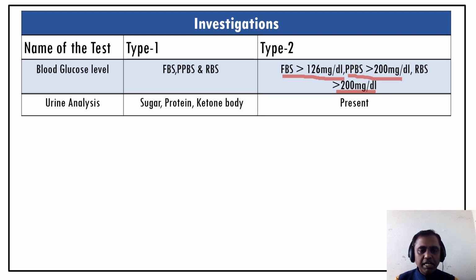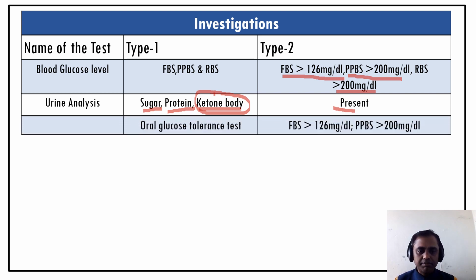In urine analysis, you can go for sugar analysis, that is Benedict's reagent, and protein, which is the heat and acetic acid test, and ketone bodies, which is the Rothera's test. In type 1 and type 2 patients, both may be present, but in type 1 the ketone bodies will be present, whereas in type 2 sugar and protein will be present.